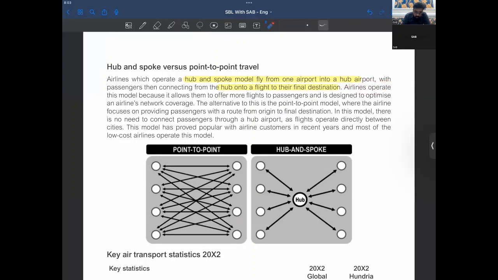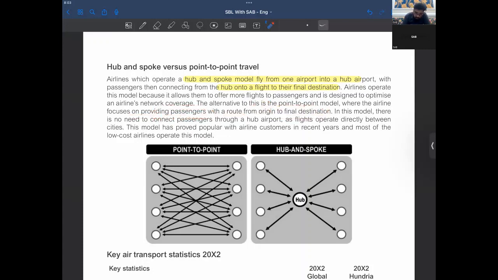Airlines operate this model because it allows them to offer more flights to passengers and is designed to optimize airlines' network coverage. The alternative is point to point, where the airline focuses on providing passengers with a route from origin to final destination.